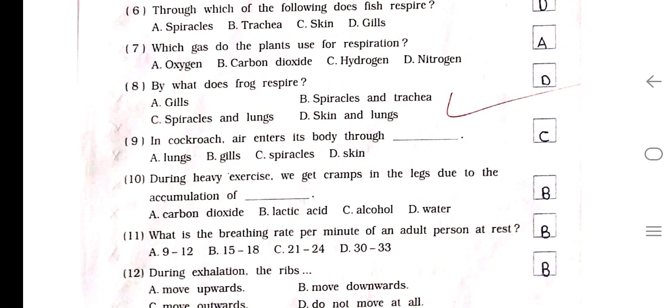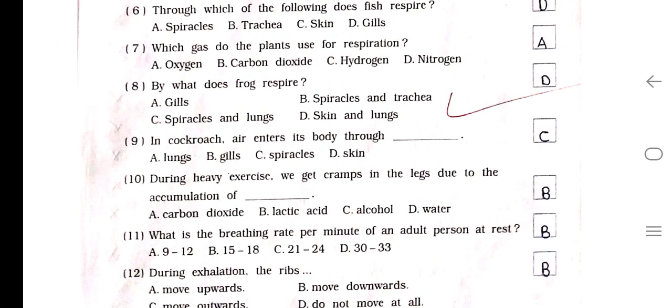Skin and lungs. Number 9. In a cockroach, air enters its body through dash. A. Lungs. B. Gills. C. Spiracles. D. Skin. So the answer is C. Spiracles. Number 10. During heavy exercise, we get cramps in the leg due to the accumulation of dash. A. Carbon dioxide. B. Lactic acid. C. Alcohol. D. Water. So the answer is B.